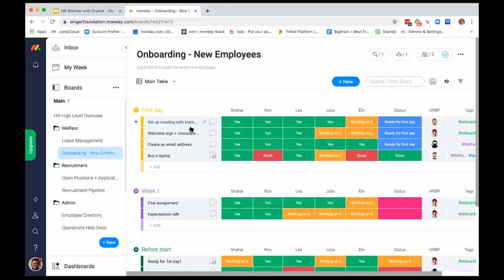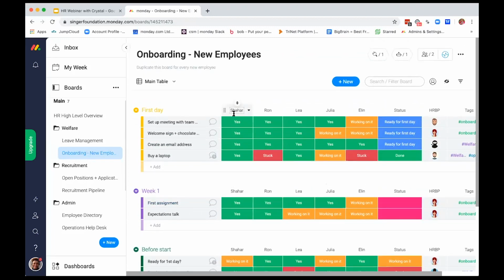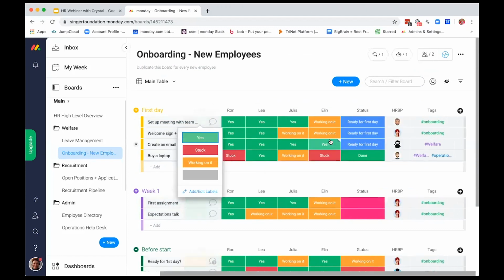And what we see is that we have each of these people here at the top, and we have the different tasks lined up that let us know what they need for the first day, the first week, before they start. So if Shahar is starting his first day and we want to set up a meeting with new team members, we can use the status column to keep track of anything that we have going on during their onboarding and make sure everyone's on the same page.